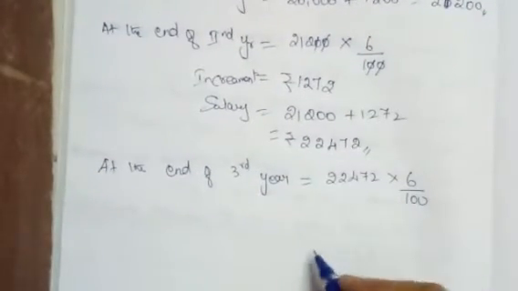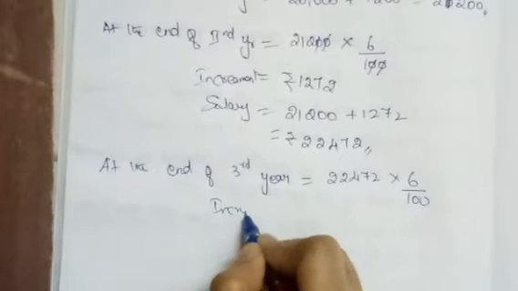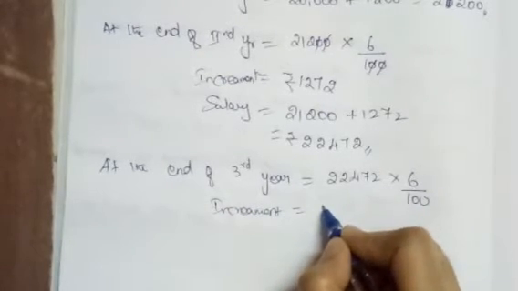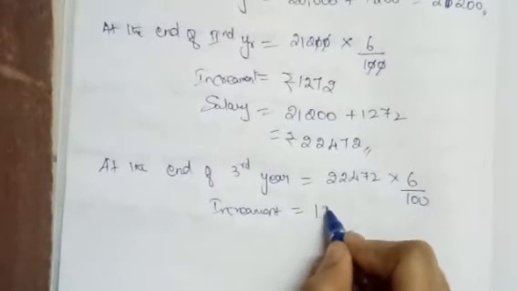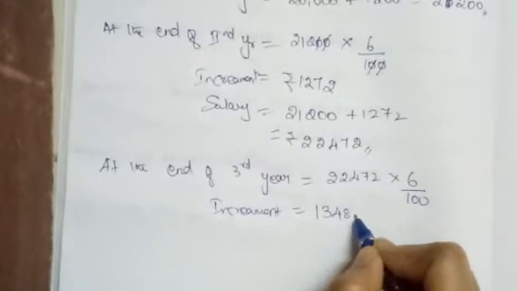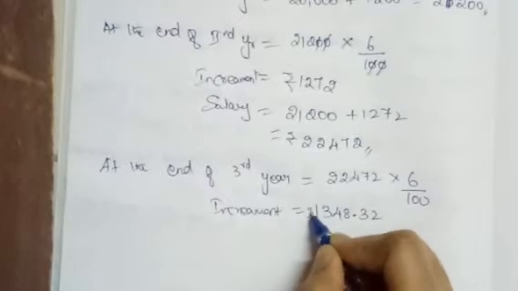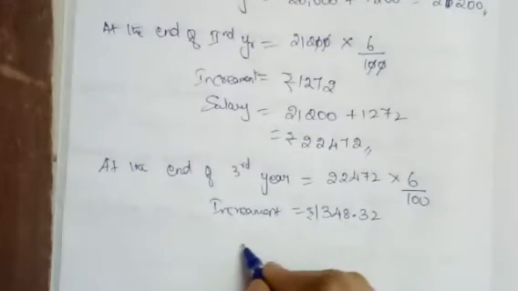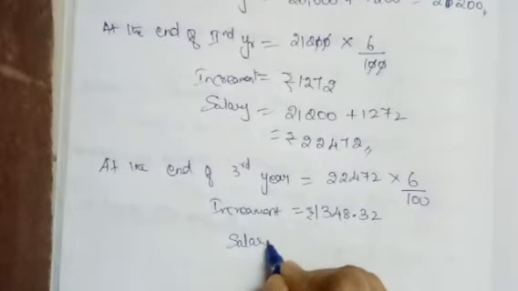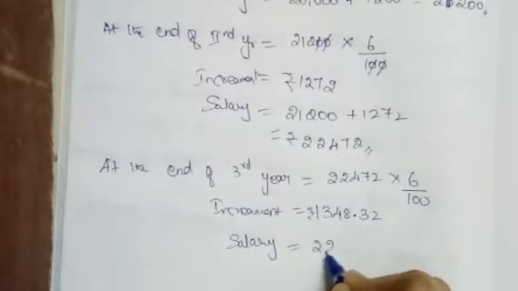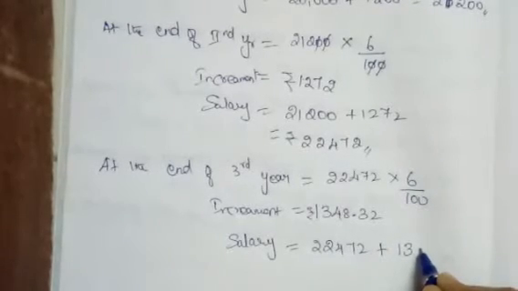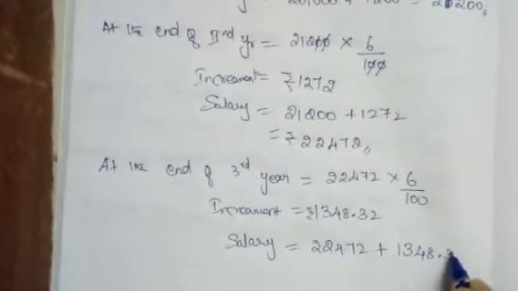So when we cancel this, the increment alone at the end of the third year is 1,348 rupees 32 paise. Then the salary: already he is getting 22,472 rupees plus the 6% increment of 1,348 rupees 32 paise.